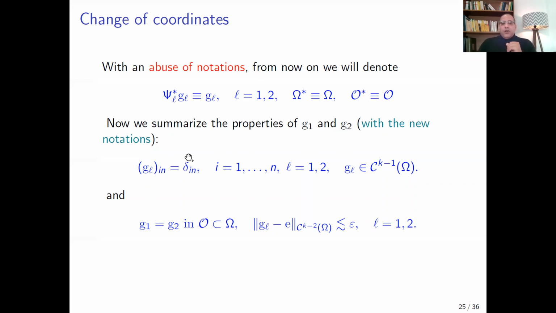In the new coordinates, the metrics satisfy this property, which coincide near the boundary, and we have this smallness condition, that is, G is close to the Euclidean one in C^(k-2) topology.